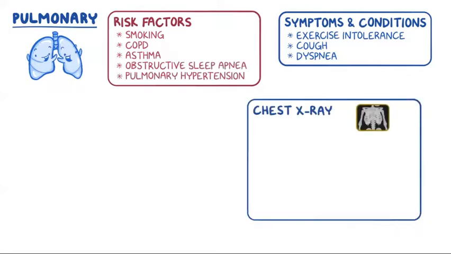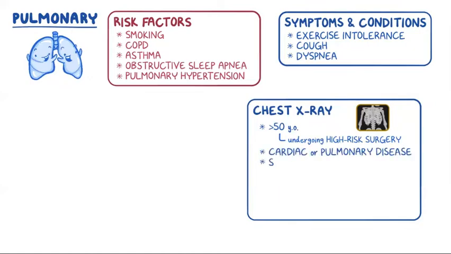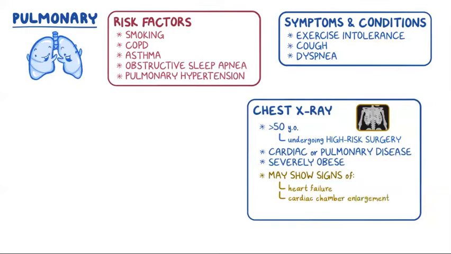A chest X-ray should be obtained in individuals over 50 years, undergoing high-risk surgery, including upper abdominal, aortic, esophageal, and thoracic surgery, or those with cardiac or pulmonary disease, or individuals that are severely obese. The chest X-ray may show signs of heart failure, cardiac chamber enlargement, or abnormal pulmonary vascularity suggestive of pulmonary hypertension, warranting more of a workup. Smokers should stop smoking at least 8 weeks before the operation.